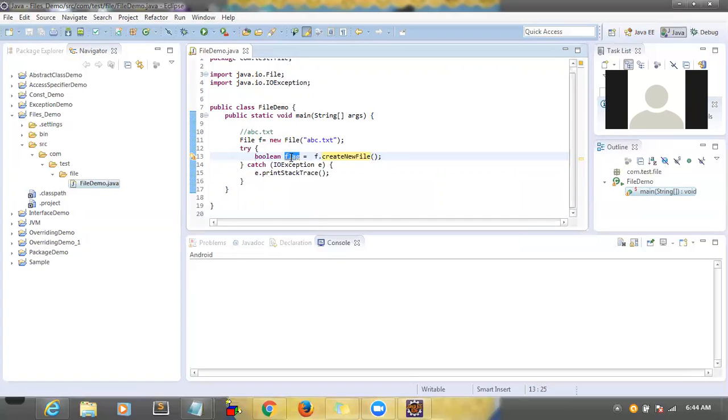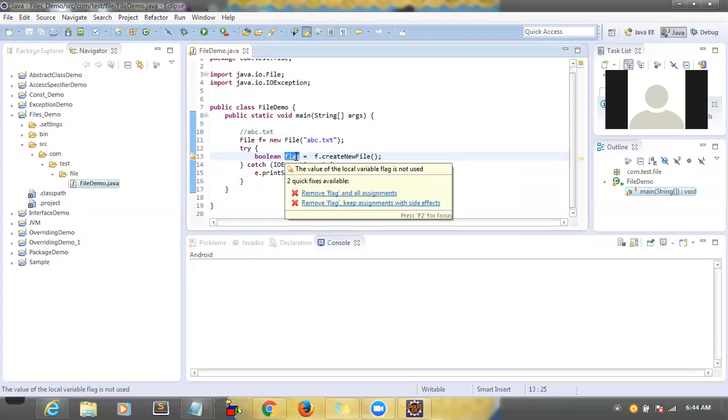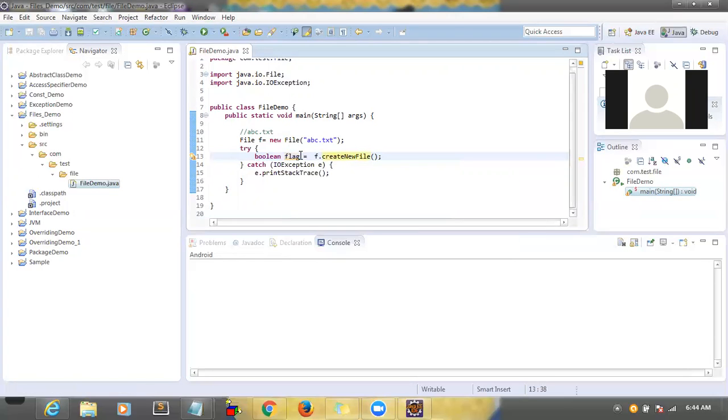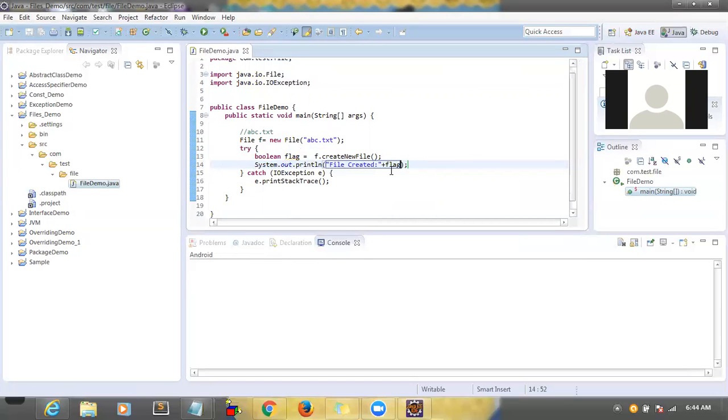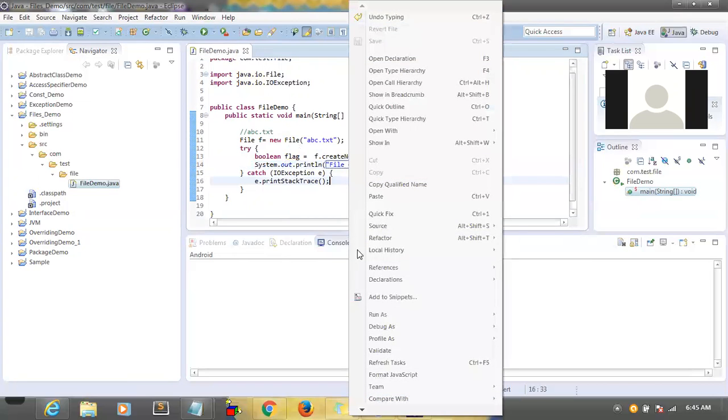So it will return true or false. If the file is created successfully, it will return true. If the file is not created, then it will return false. Here you can print the value, flag, file created, so we display the value we are getting, whether it's true or false. So far it's clear. Now let me run.